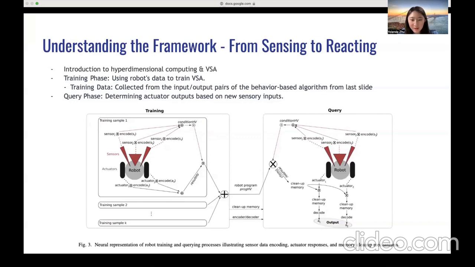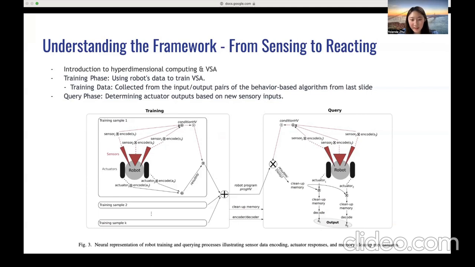Each of our robot's sensors and actuators has a unique label, or hypervector. Sensors capture the environment's details, which are then translated into a language the robot understands, leading to the creation of the condition HV and the result HV. Think of these as the robot's current situation and its planned action. All this information is compacted into a master guide called Prog HV, which directs the robot's learned behaviors.